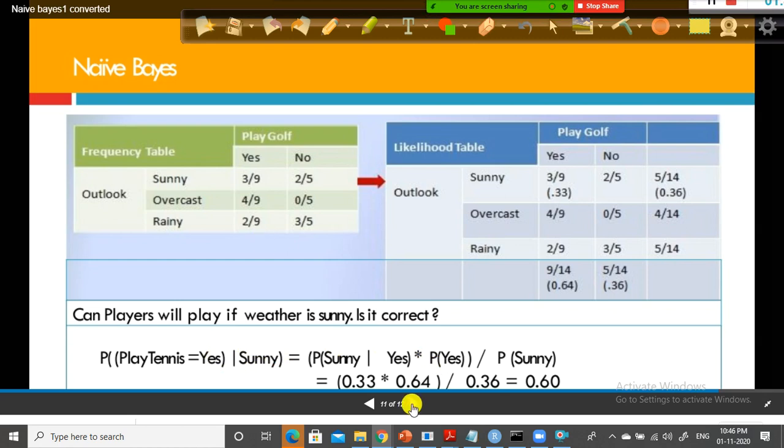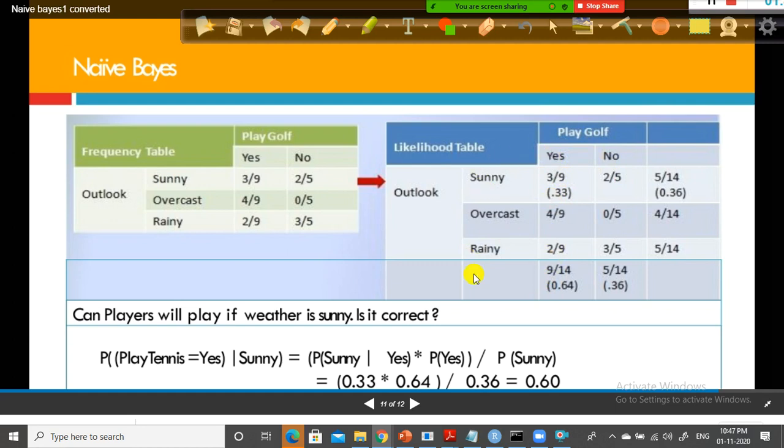You simply plug this into the equation: probability of sunny given yes, into probability of yes, divided by probability of sunny. Probability of sunny given yes is 0.33, and probability of yes is how much? 0.64.